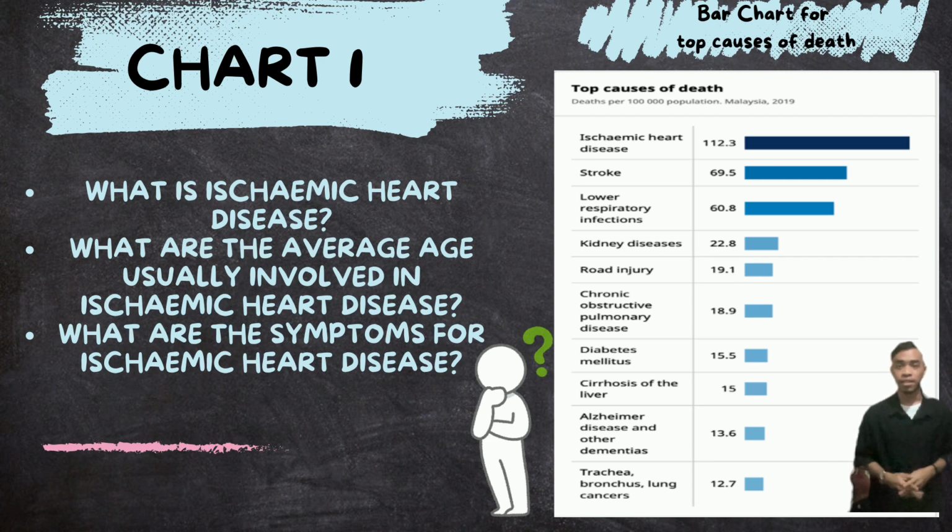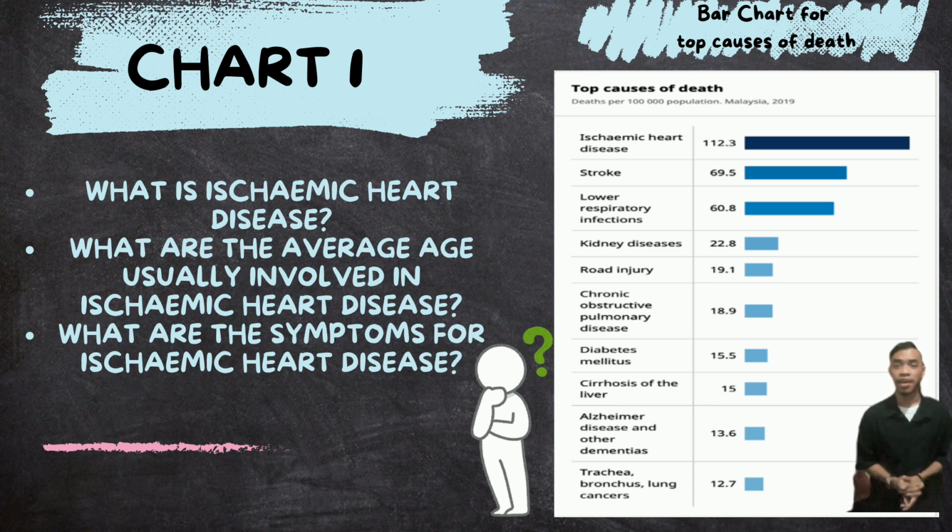So for chart number one, the type of chart that we use for this is a bar chart. We can see the title here is top causes of death per 100,000 population in Malaysia 2019. We gained this chart from the WHO website itself. For those who don't know, WHO is the World Health Organization, the global organization for the health team. So let's go through the bar chart.